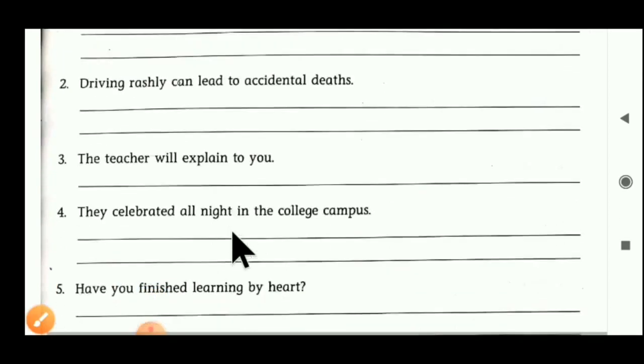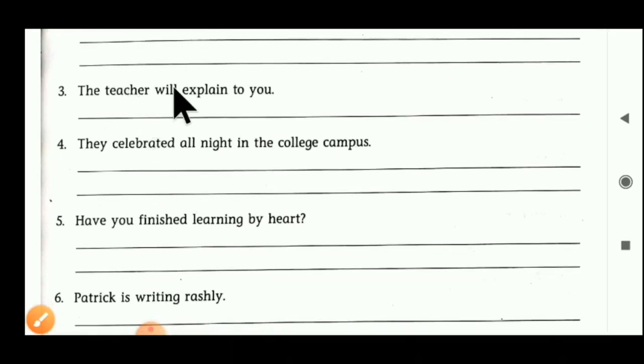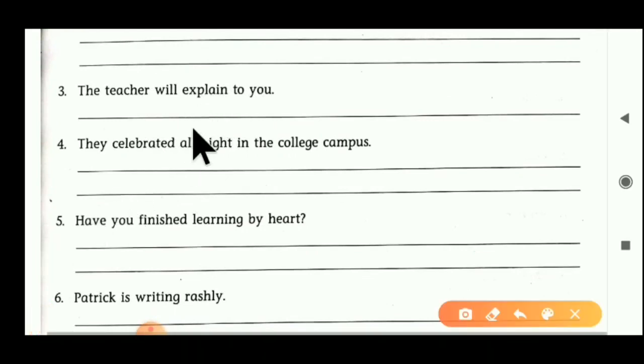We have to see the third sentence. The teacher will explain to you. Here the intransitive verb explain is given. Ask a question with what?